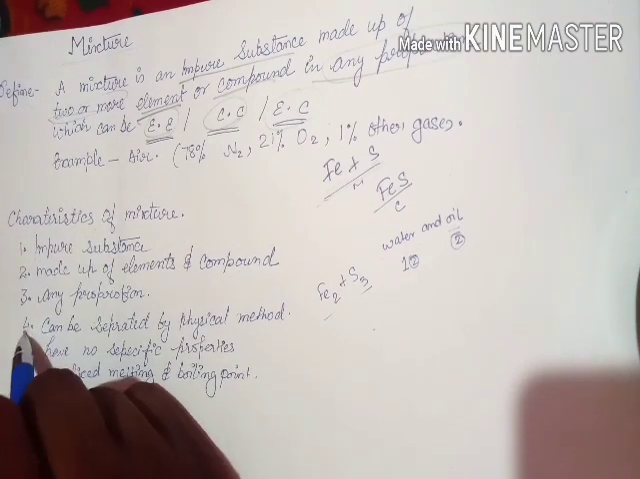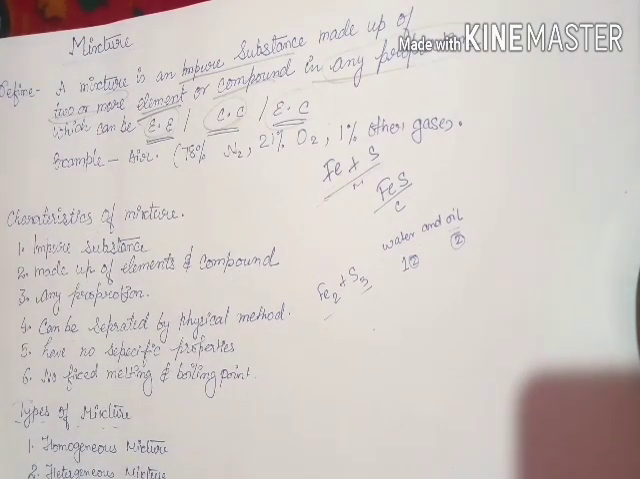Then the fourth point: a mixture can be separated by physical means. When we see the types of separation, we'll come to know that mixtures can be separated by physical means. First, we have studied in the elements part that elements cannot be broken down. Then we studied that compounds cannot be broken down by physical means, but compounds can be broken down by chemical means. Then we see that mixtures can be separated by physical means.